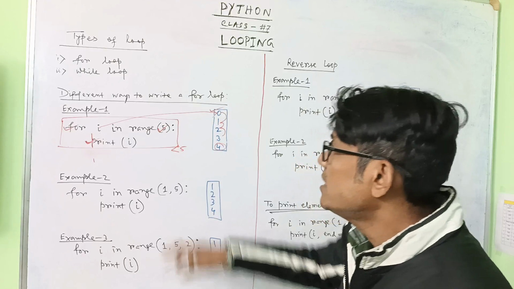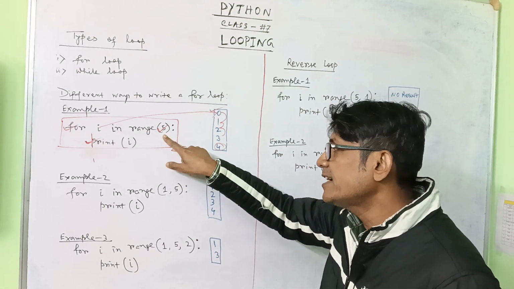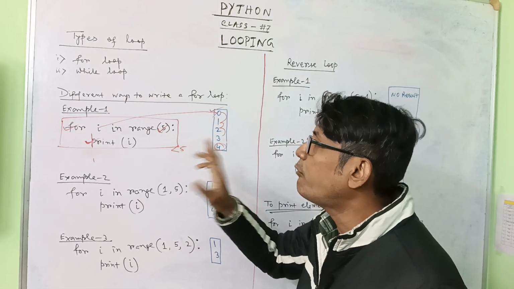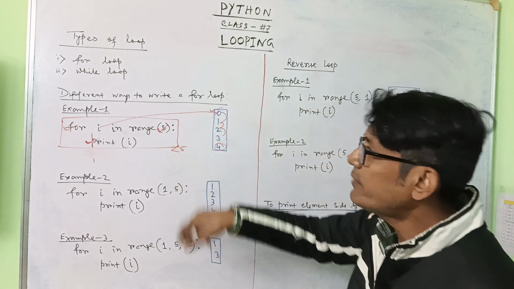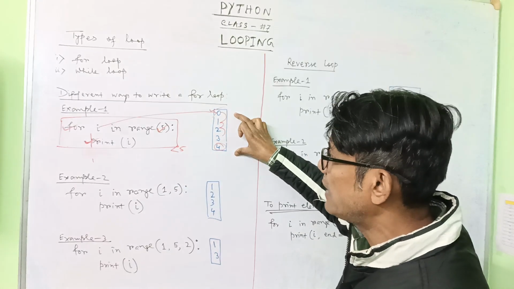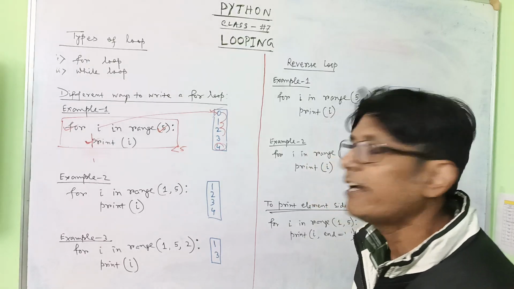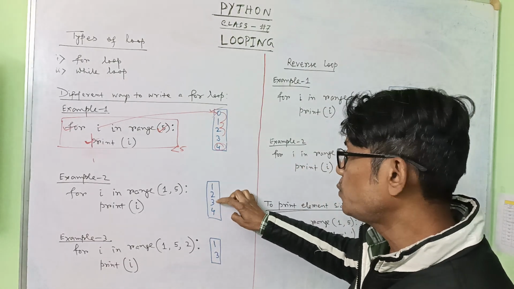In another way, this is a single argument. In a for loop, how many arguments have we written here? Single argument. This is 2 arguments, this is 3 arguments. So in a for loop, we can write in these 3 ways. With only one value, it will print like this. If you write 1 to 5, what will happen?